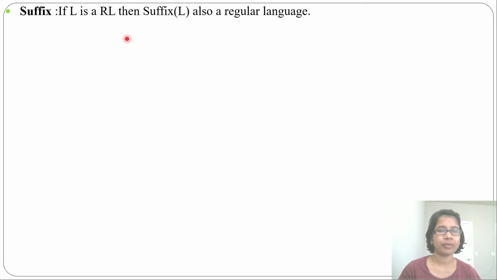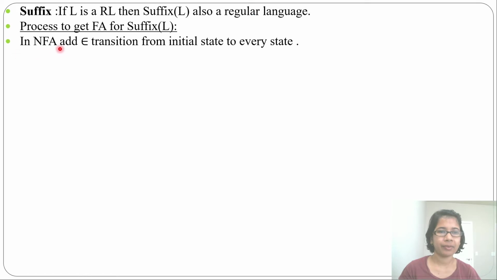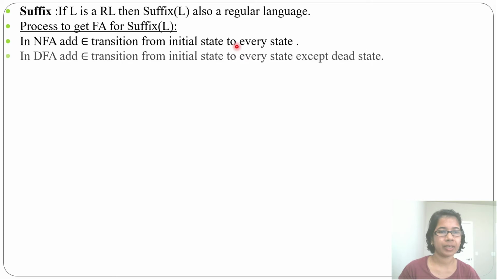Let's discuss suffix. If L is a regular language, then suffix of L is also a regular language. How to find suffix of a finite automata? If it is an NFA, then add epsilon transition from the initial state to every state. If it is a DFA, then add epsilon transition from the initial state to every state except the dead state. Let's do it with an example.